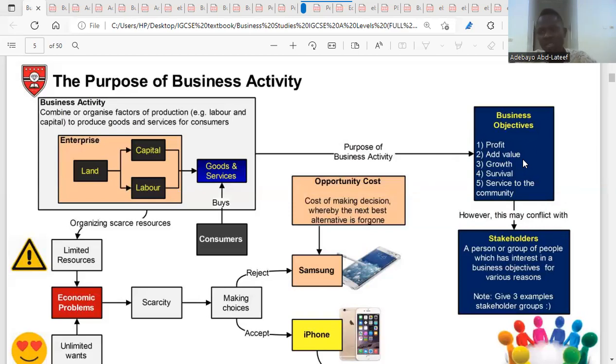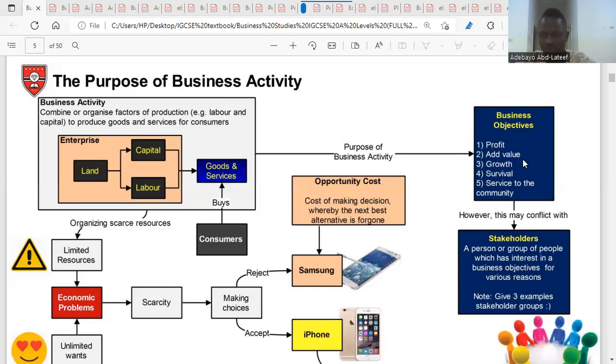Then the third one is the customers. The customers are the kingpin of the business. What interest do they have in the business activity? They want cheaper products. They want it at a very low price, affordable price, and also they want quality. So for the customers, they want affordable prices and quality products.